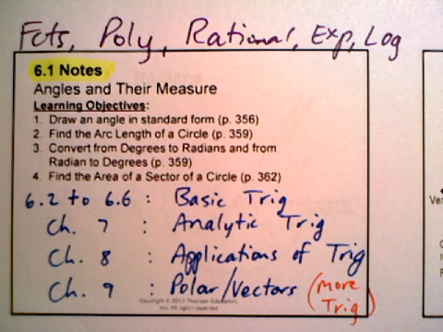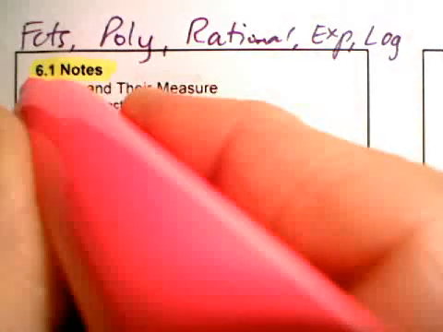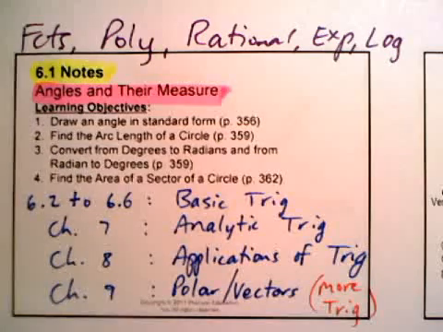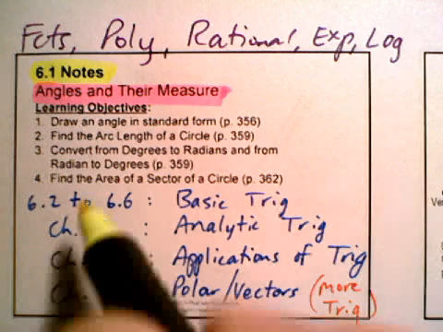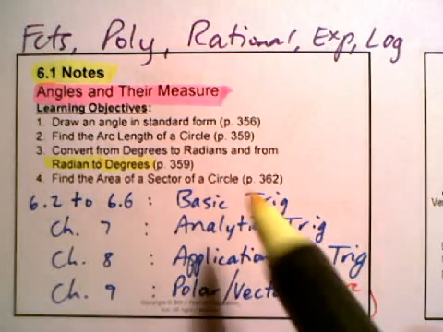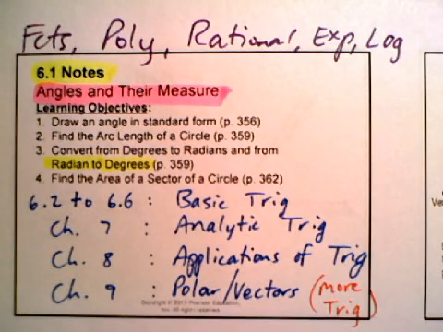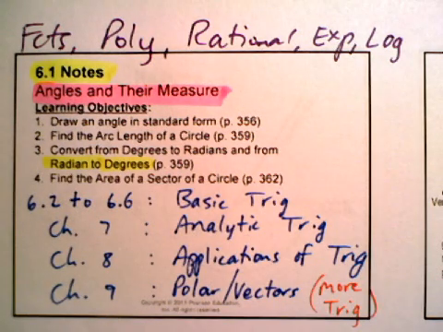In 6.1, we're really only going to be focusing on angles and their measure. Okay, because if you don't have a good idea of what an angle looks like, positive angle, negative angle, degrees, radians, if that is something you're struggling with, then you're going to struggle throughout the next probably 4 months, 5 months even, into the heart of trigonometric functions.